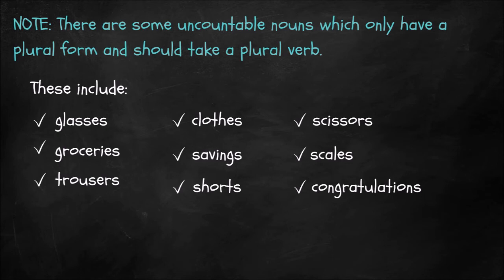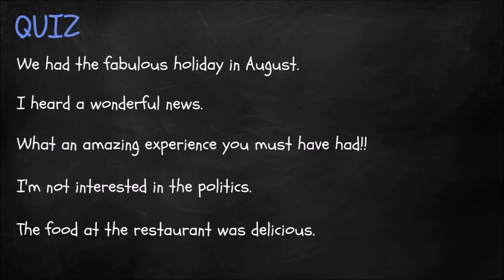Okay, so that is it for the theory. I now have a little quiz to see how much of that you have remembered. So this little quiz is error recognition and correction. So we're going to look at each sentence and I want you to decide if the sentence has a mistake. And if it has a mistake, what is the correct way to say it?